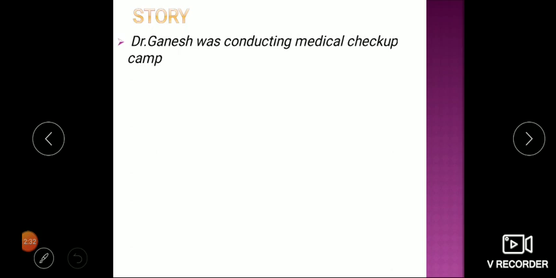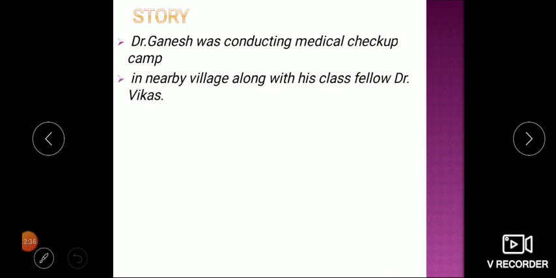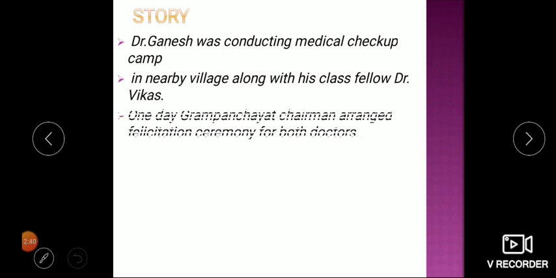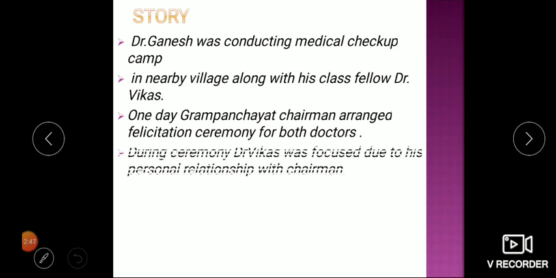And let's just have a story of ATCOM, that is attitude. With respect to attitude of the ATCOM, see, Dr. Ganesh was conducting a medical checkup camp in a nearby village along with his classmate Dr. Vikas. One day, the Gram Panchayat chairman arranged a felicitation ceremony for both doctors.